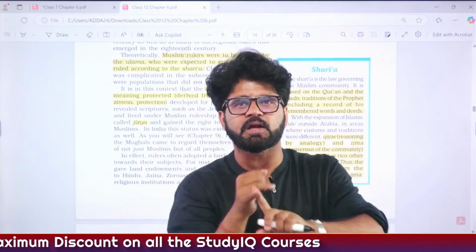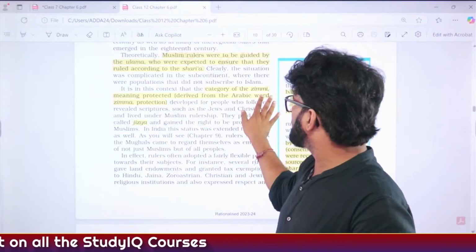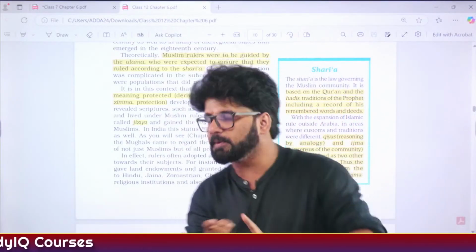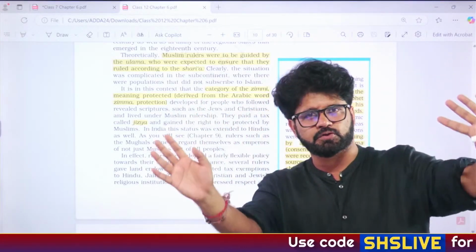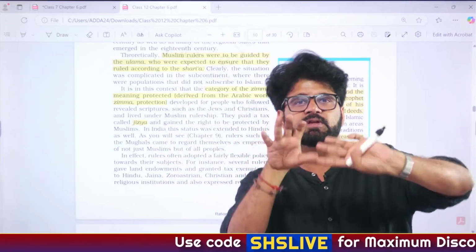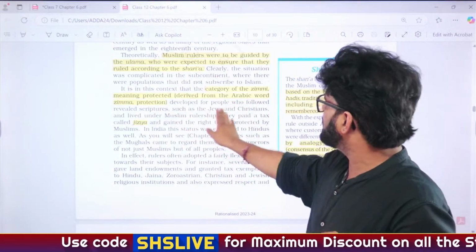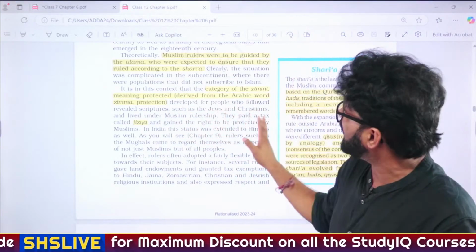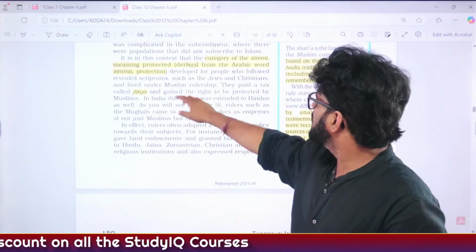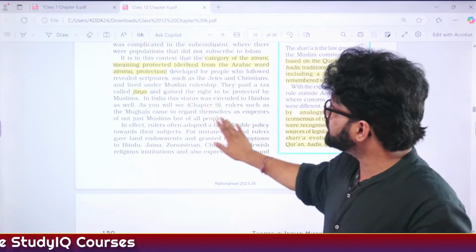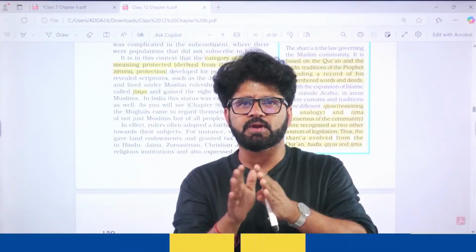Mithun Chakravarti's son is known as Zimmi, and that's how you can remember Zimmi. First time we encountered Zimmi when we were talking about the Arab conquest of Sindh and how they called the people of Sindh Zimmis. But before also, when they had conquered the Jewish lands and the Christian lands, they used to call them Zimmi, and when they conquered us in the Sindh area, they called us Zimmi. They paid a tax called Jizya, and they used to treat us in an unequal manner.